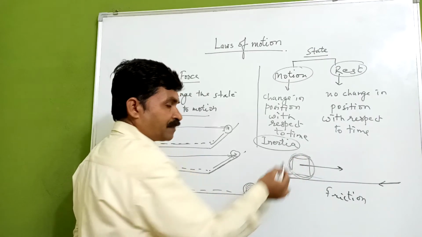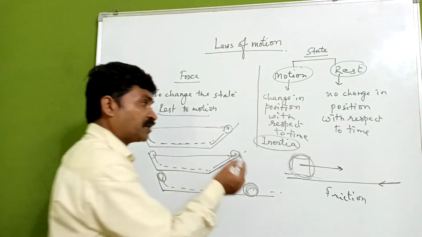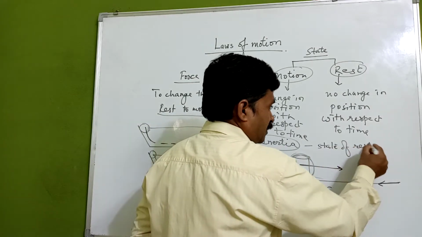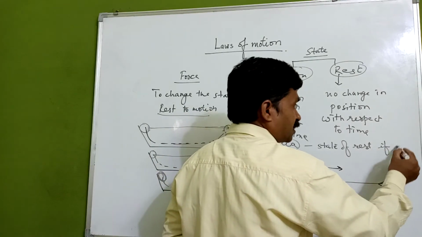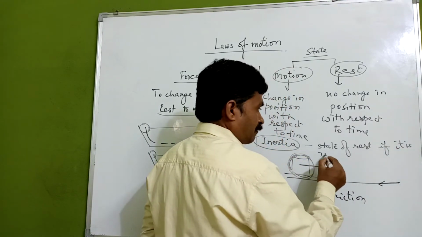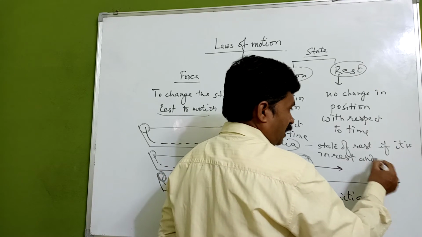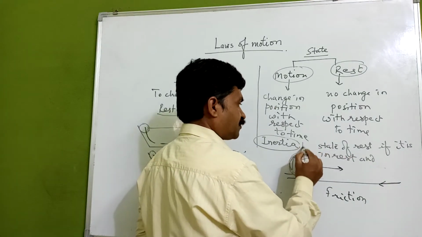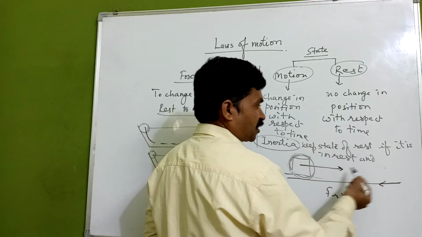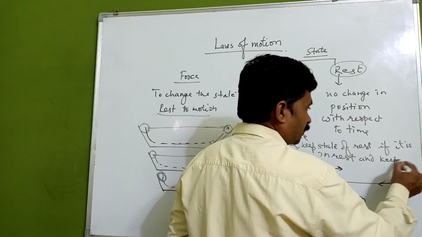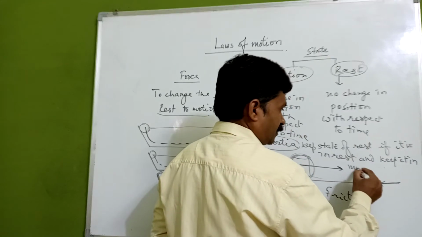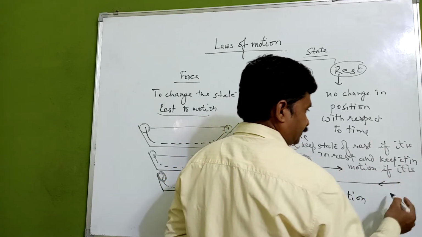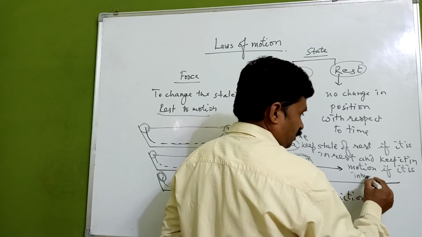Inertia is a property of a body which keeps itself in a state of rest if it is at rest, and keeps it in motion if it is in motion.